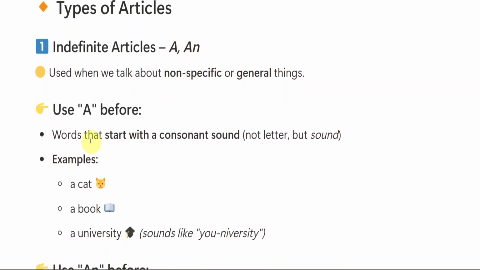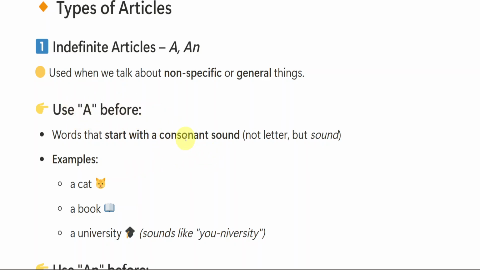First, let us talk about a. A is used before a consonant sound. You have the alphabets, right, from A to Z: A, B, C, D, till Z. All those alphabets are divided into two parts. One is vowels and the other is consonants. Vowels are the letters A, E, I, O, U. These five letters are known as vowels, and all the remaining letters other than A, E, I, O, U in the English alphabet are considered consonants.